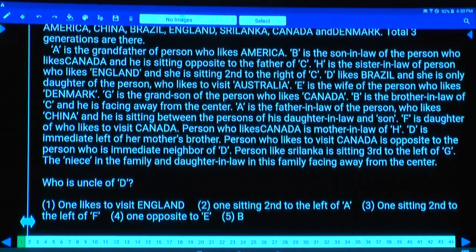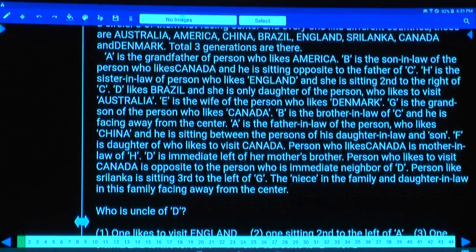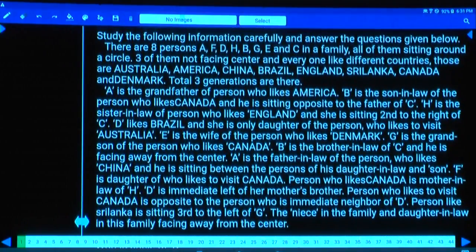Yes, paper number 30. Now in this paper number 30, question numbers 1 to 5, there are 8 persons.